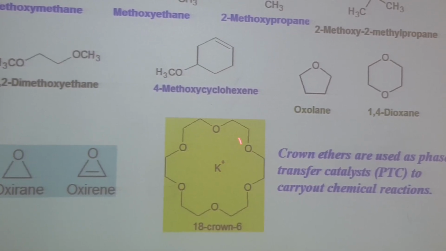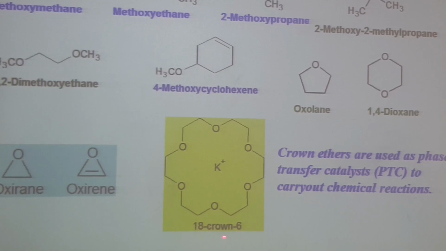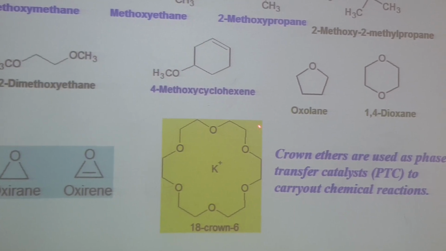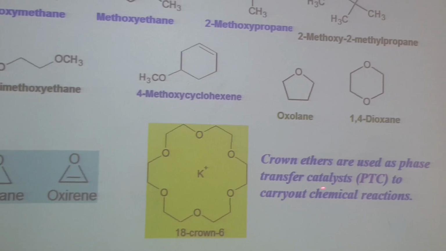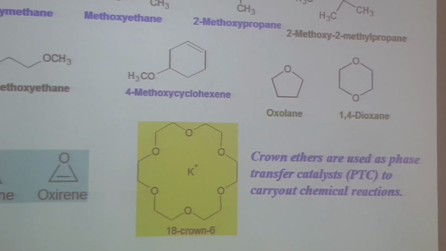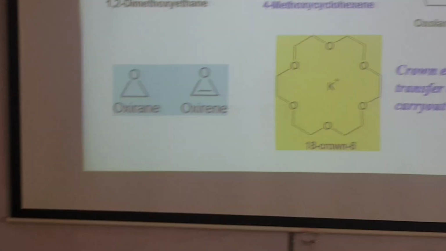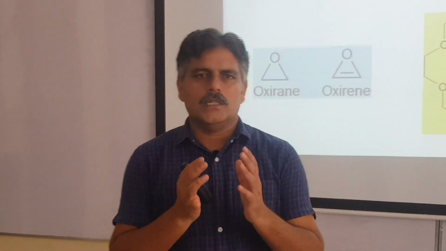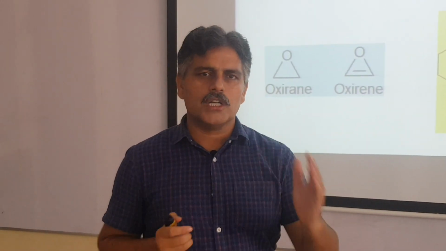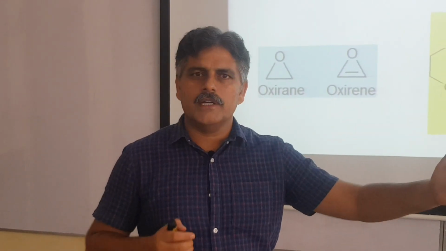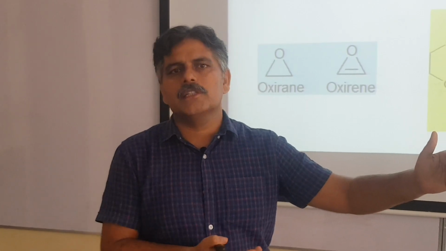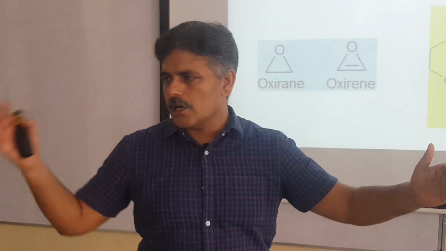This is encapsulated by these oxygens, and these crown ethers are used as phase transfer catalysts to carry out chemical reactions. Because we may have reactants in which one reactant is soluble in a polar solvent and the other reactant is insoluble in that polar solvent but soluble in a non-polar solvent.